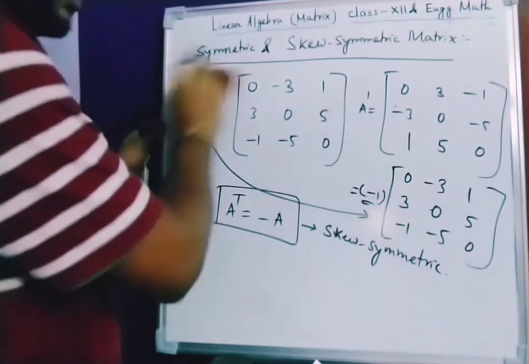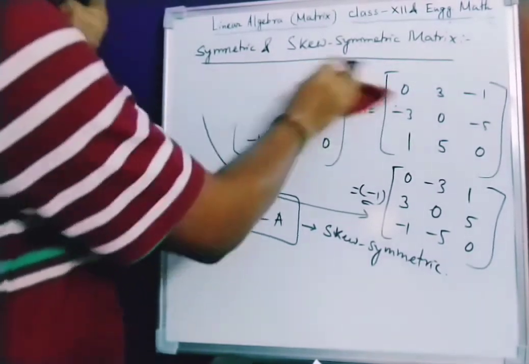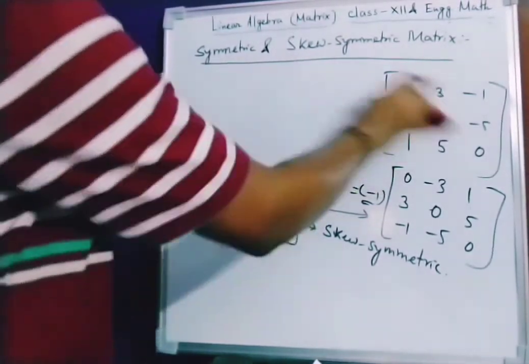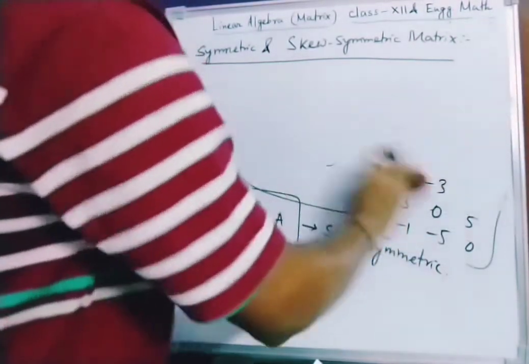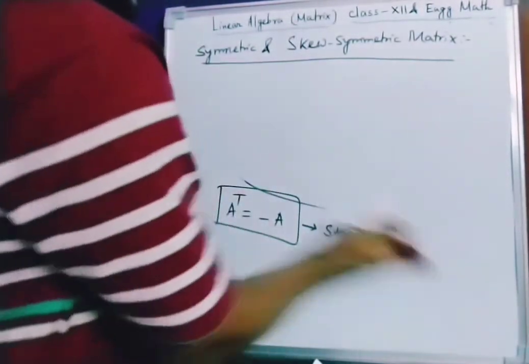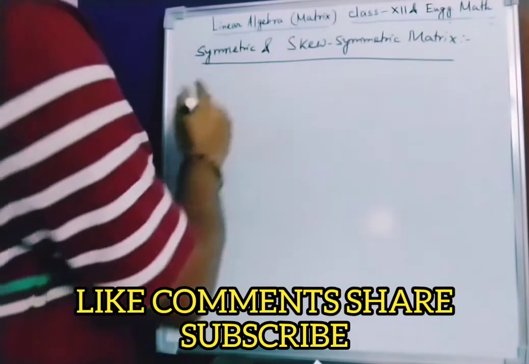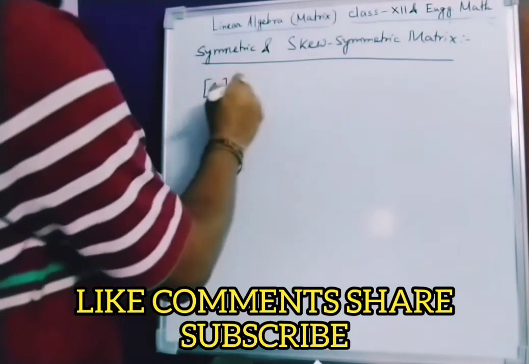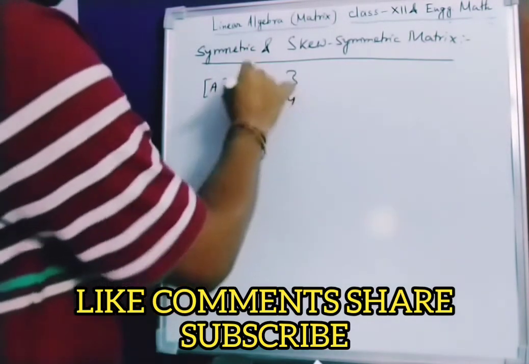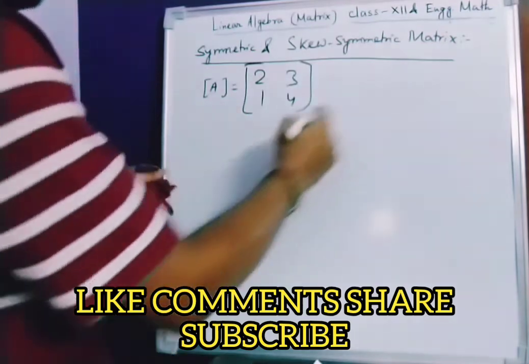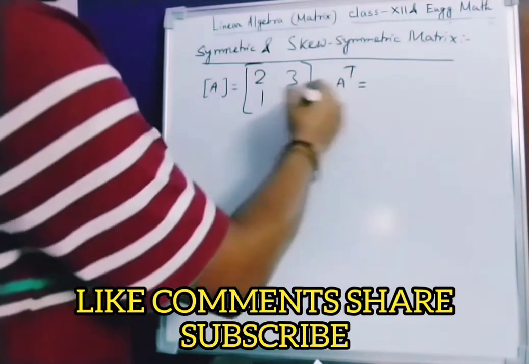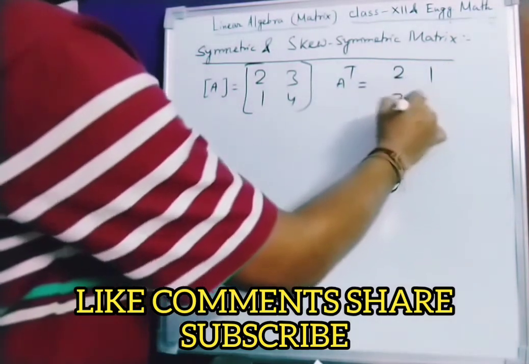Next, there are two laws which they follow. The first law: suppose a matrix is given, any arbitrary matrix 2, 3, 1, 4. If you calculate its transpose, it becomes 2, 1, 3, 4.